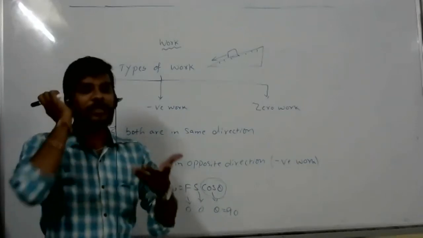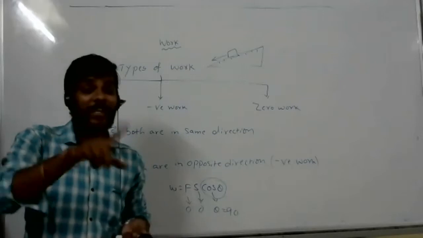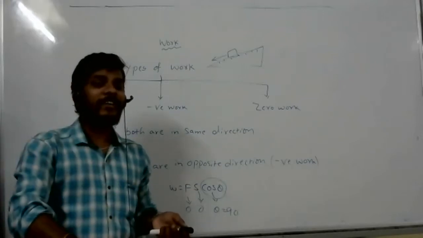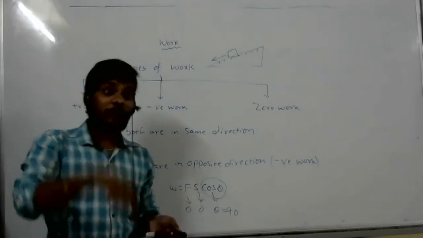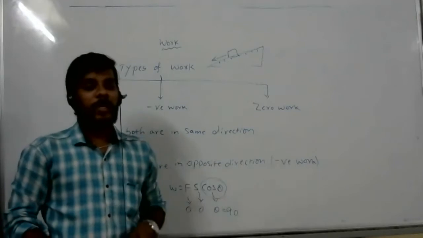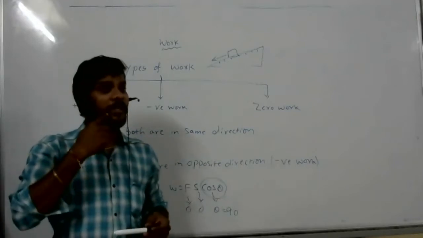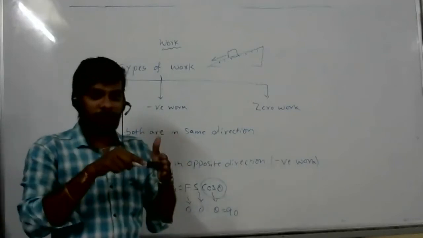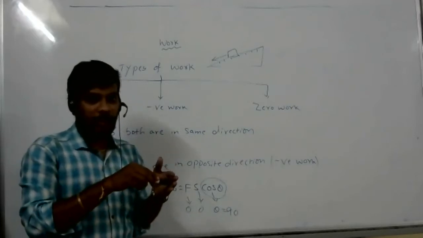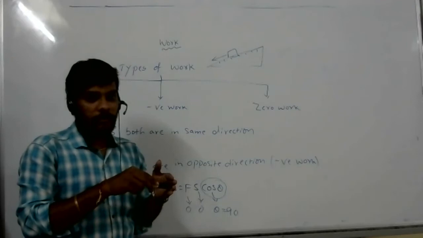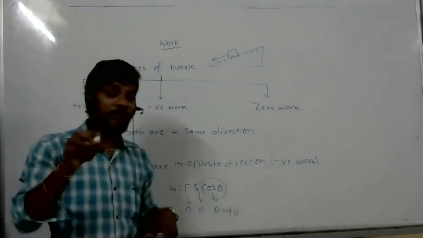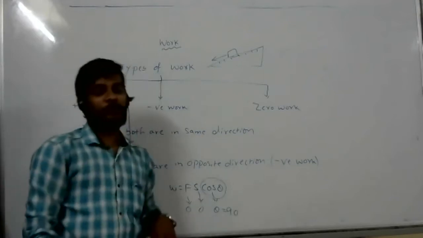No, work done by gravity is zero. Work done by the vehicle is different: you apply acceleration and apply force, so it moves. So it is work done by the vehicle, not work done by gravity.